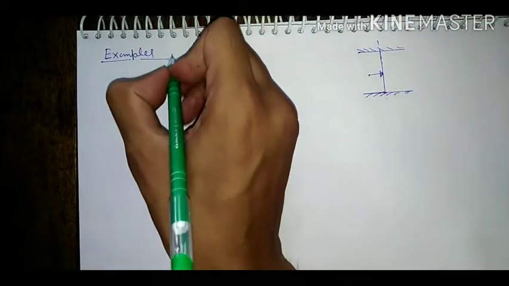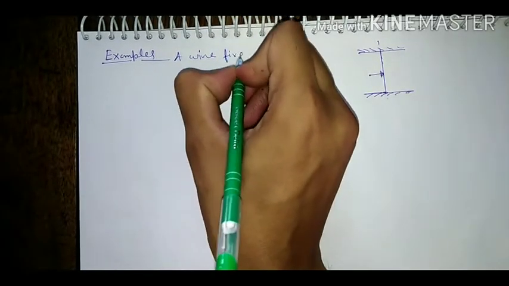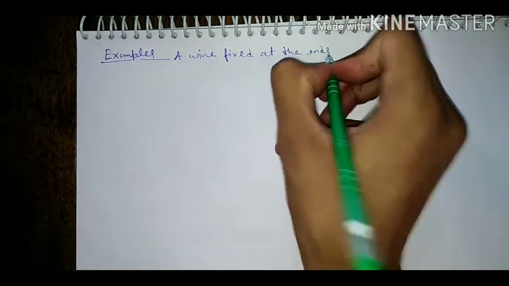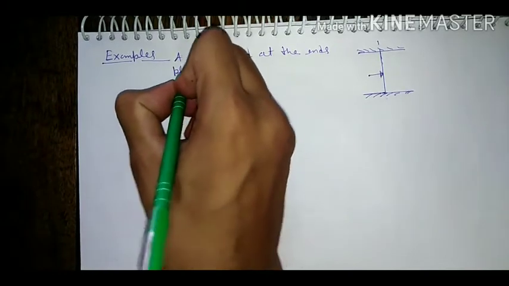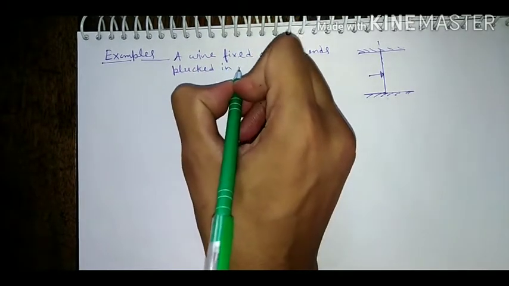So we can write here: a wire fixed at the ends, pulsed in the medium, middle.